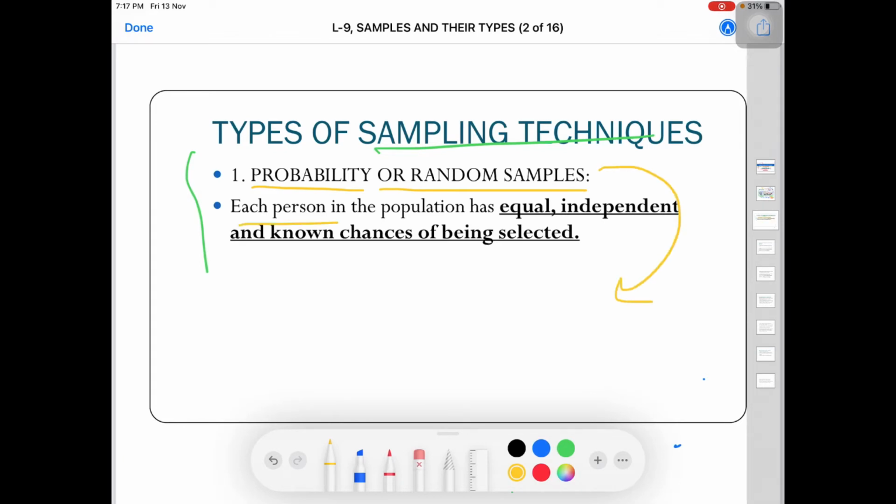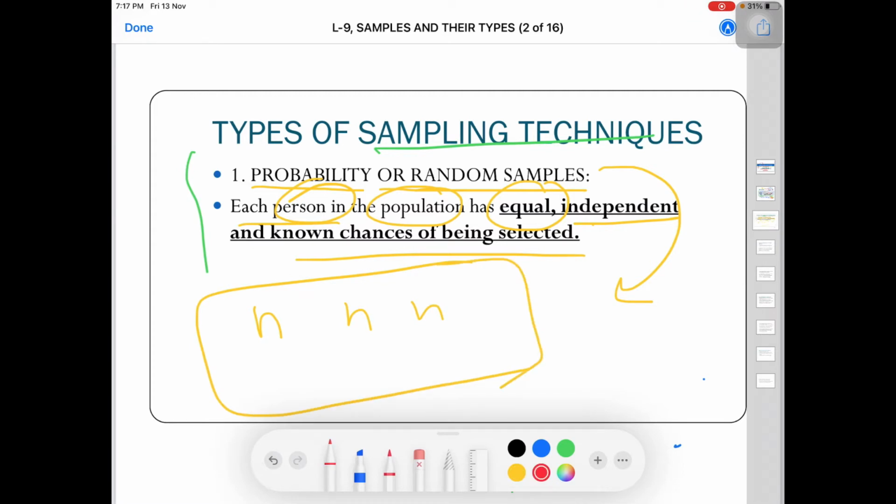Under this, each person in the population has equal, independent and known chances of being selected. So what is it saying? That for whatever sample you are going to take out from that large capital N, the selection of each is of equal, independent and known chance of being selected.